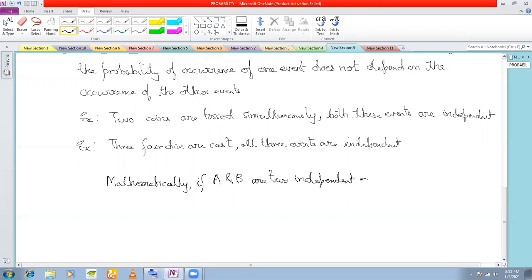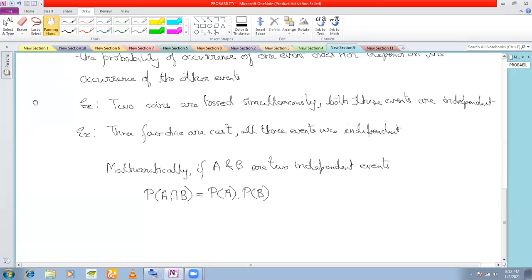If A and B are two independent events, remember this very important definition: whenever two events are independent, then you can write P(A intersection B), the probability of occurrence of A and B together, will be equal to the product of their individual probabilities, P(A) into P(B). If A and B are two independent events, then the probability of occurrence of A and B must be equal to the product of the individual probabilities of occurrence of the events.